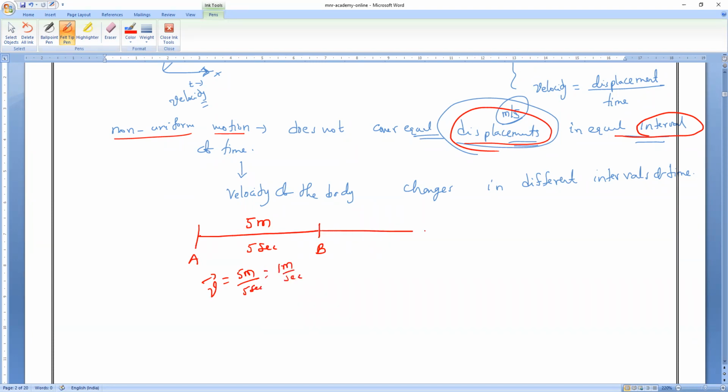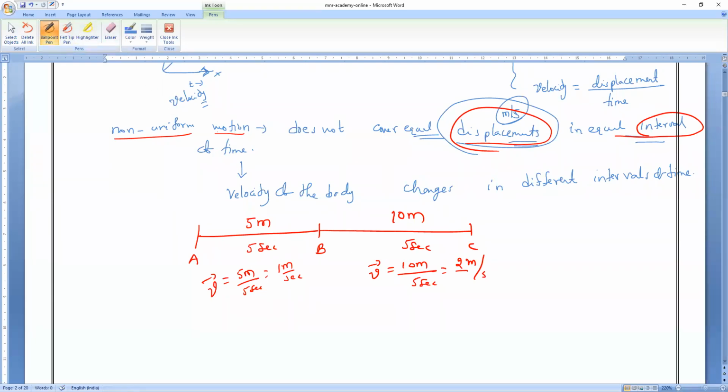Next, from B to C, it is around 10 meters. Again, it is covered in 5 seconds. So what is the velocity? 10 meters divided by 5 seconds is equal to 2 meters per second. Is it yes or no? Clear? So then I can say this body is said to be in what?